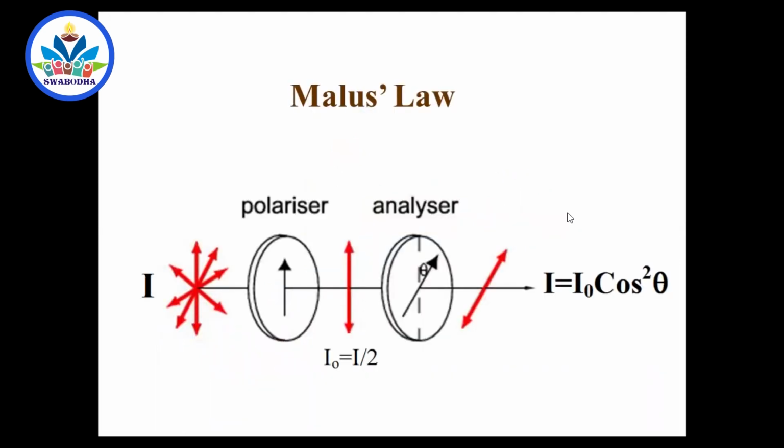You know that an unpolarized light contains electric fields, and here you see, sir, whether this is the main electric field and whether these are the components. No. This is a main electric field which is a sum of many electric fields. This is another main electric field. This is another main electric field. All the electric field lines are here. Electric field directions are independent resultant electric fields. So this is a main electric field, the sum of many components. Similarly, this is another main electric field. So in a light, there may be many directional electric fields. That is why it is called unpolarized light. But if it contains vibrations only in one direction, then it is called polarized light.